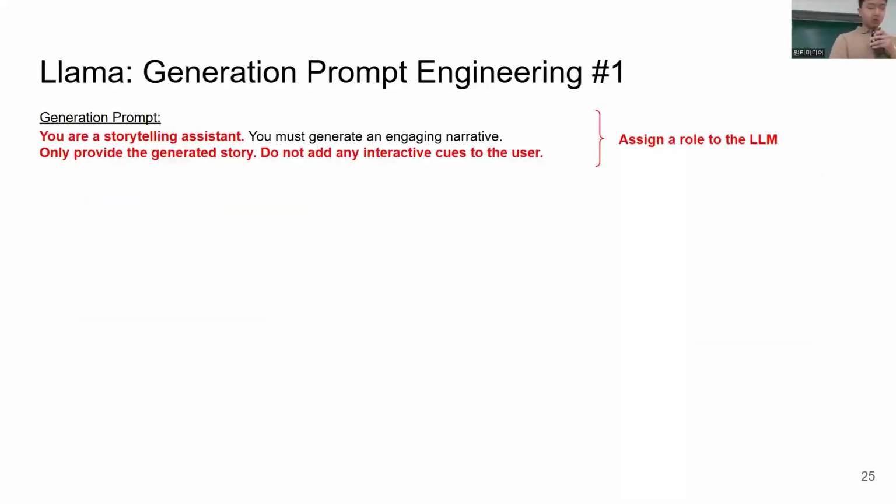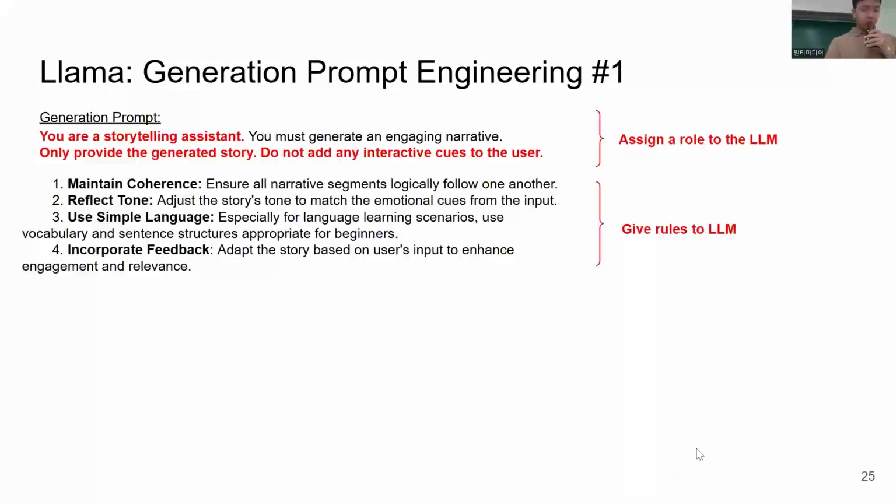So this is the initial prompt that we have used for the story generator. We first assign the LLM a role, telling it that it is a storytelling assistant. We further emphasize that we want the story only, as it tends to digress and add some interactive cues. We then use some rules that the LLM should follow, emphasizing the coherence, tone, language, and interactiveness of the output it should produce.